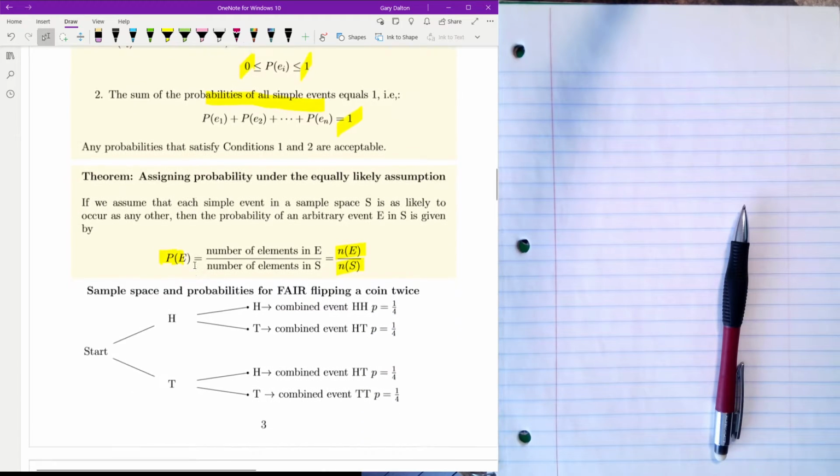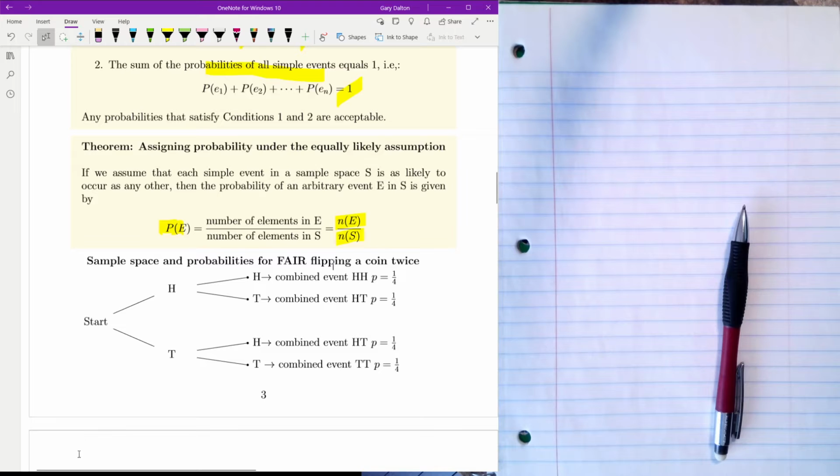And we're going to use our little tree diagram here. So we're going to use a tree diagram, and this basically just kind of lays it out. So we start. We haven't done anything. We're going to flip a coin twice.